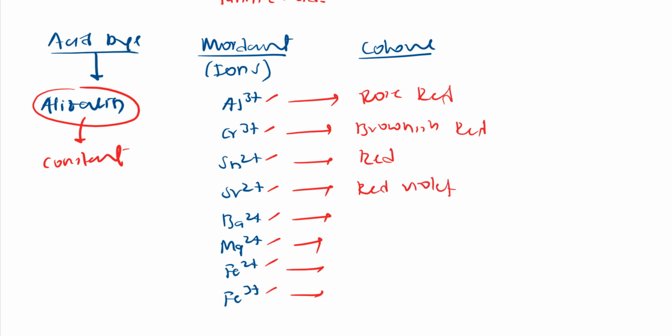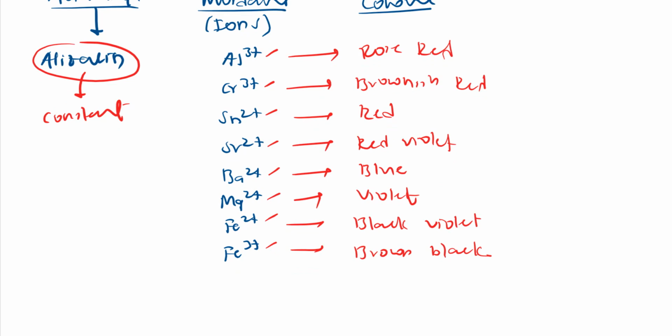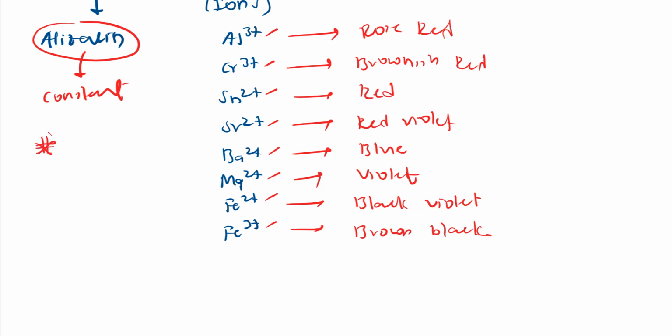You need not remember the colors, but it's my duty to explain everything, right? Why that color change happens: because we change the mordant, the color is changed. That you need to remember. No need to remember the exact color. It will be violet, blue, black, brown. Just know the theory, not for memory purposes. I hope you understood. The same dye, alizarin, with a different mordant gives a different color. Please note that point down.